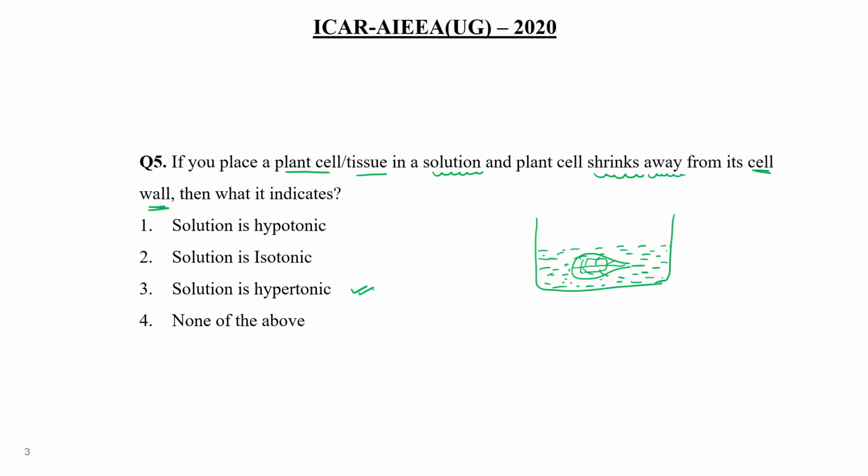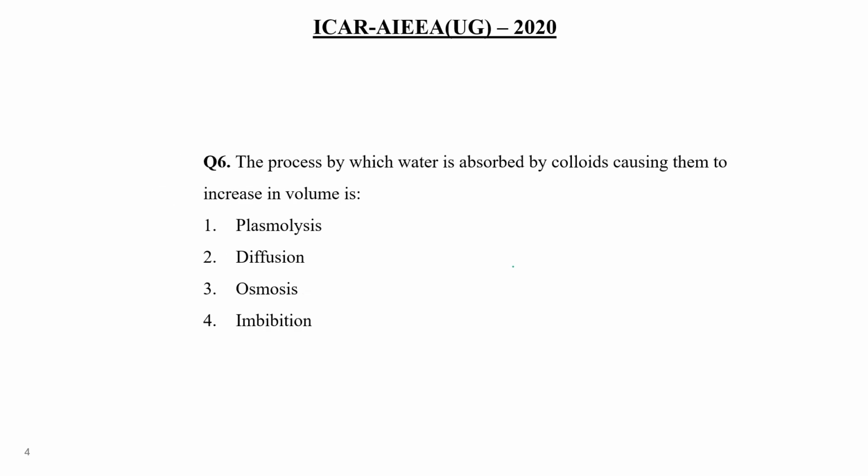If we put it in a hypotonic solution, that time water movement occurs from outside to inside. But if the solution is hypertonic, that time movement starts from the leaf side to outside of the leaf, and that time it will shrink. Clear? Okay. So choice number 3 would be the correct answer of this particular question.